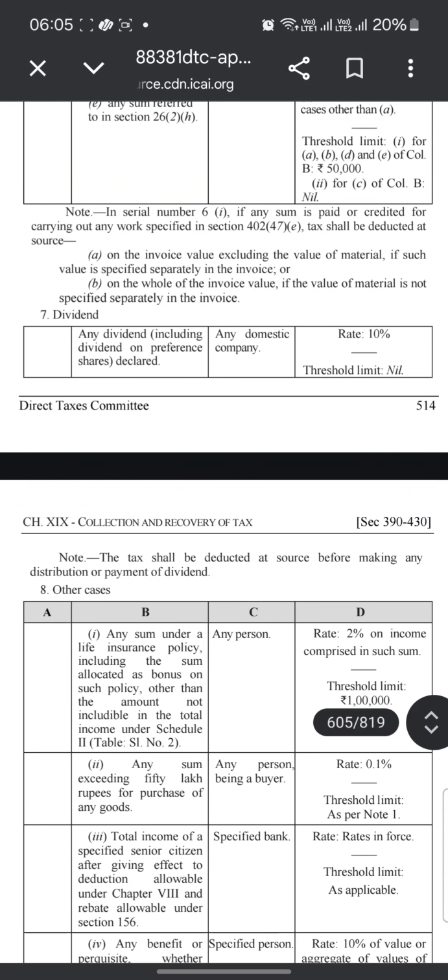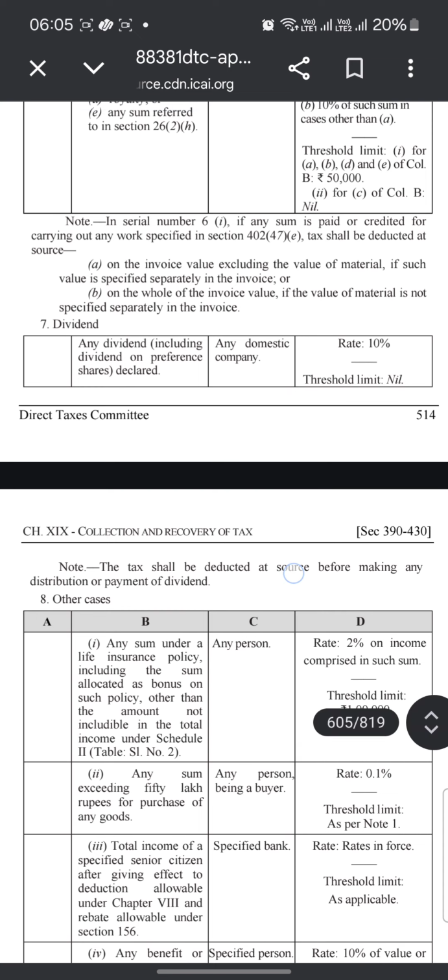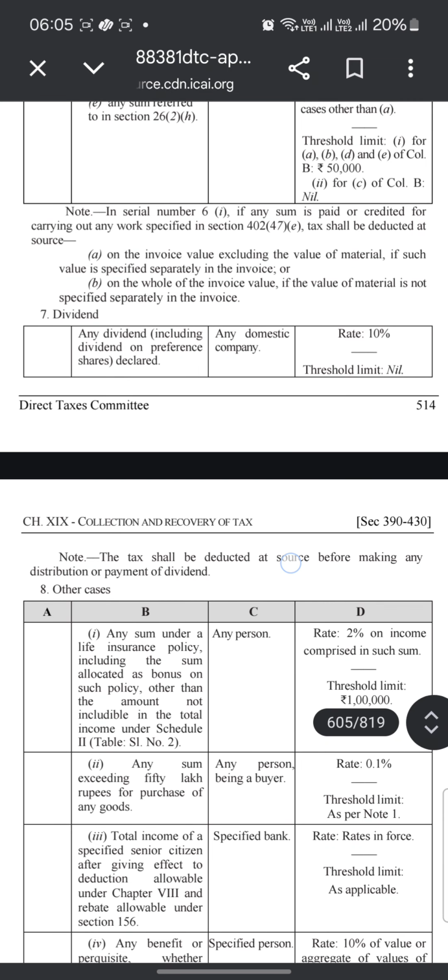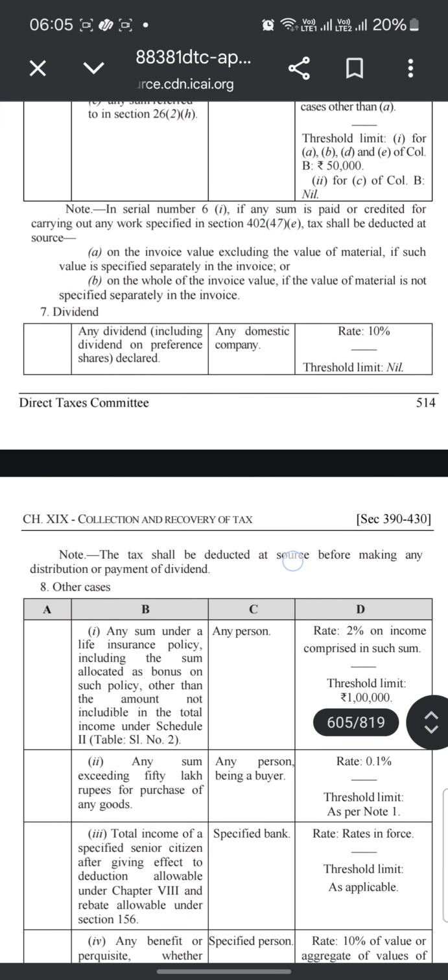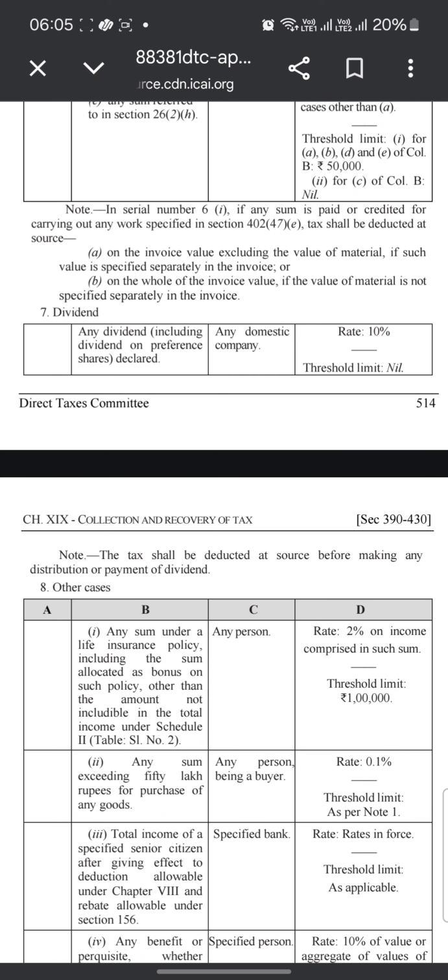On the invoice value excluding the value of the material; on the whole value, if the value of the material is not specified separately in the invoice. This provision was also there in the previous Income Tax Act, section 194C: if the material and service values are shown separately in the invoice, then the material value will be excluded while deducting TDS.